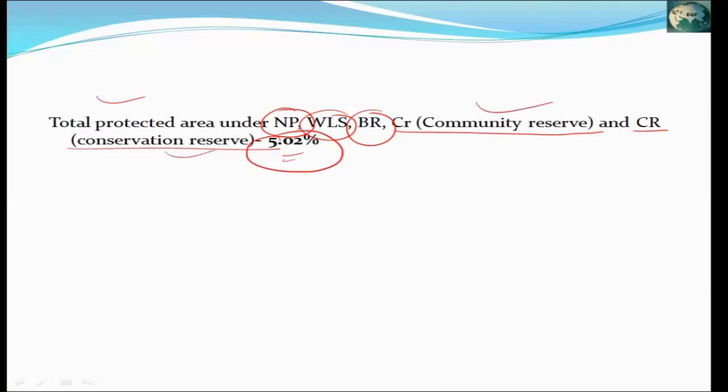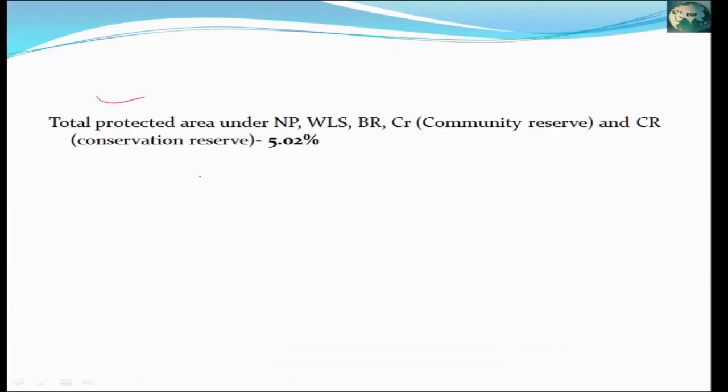Geetanjali. Today's topic is Community Reserve and Conservation Reserve. In India, the protected areas include national parks, wildlife sanctuaries, biosphere reserves, and apart from these, there are community reserves and conservation reserves. The total area under protected land is 5.02%. Now let's see what is community reserve and conservation reserve.